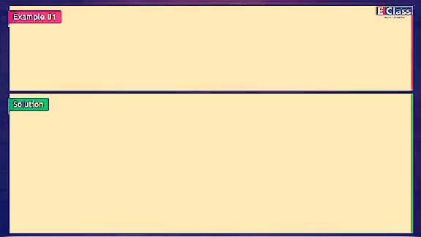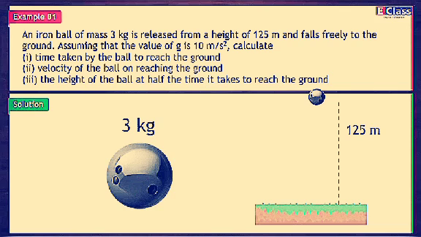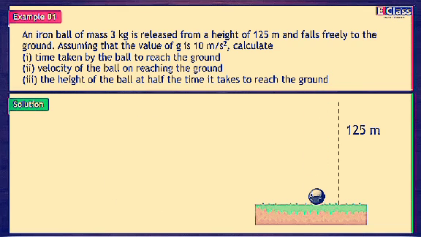Solved examples. Example 1. An iron ball of mass 3 kg is released from a height of 125 meters and falls freely to the ground. Assuming that the value of g is 10 meters per second square, calculate the time taken by the ball to reach the ground, the velocity of the ball on reaching the ground, and the height of the ball at half the time it takes to reach the ground.